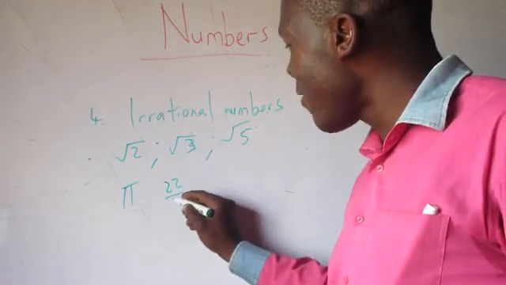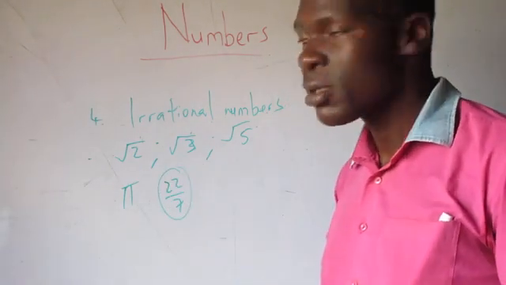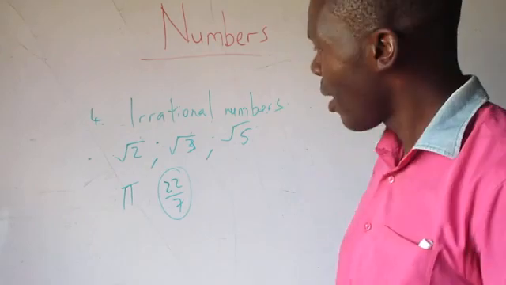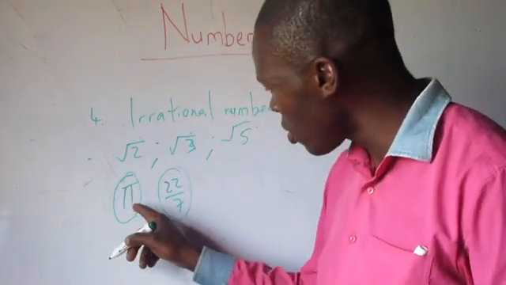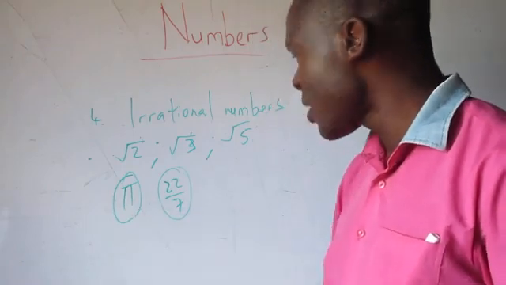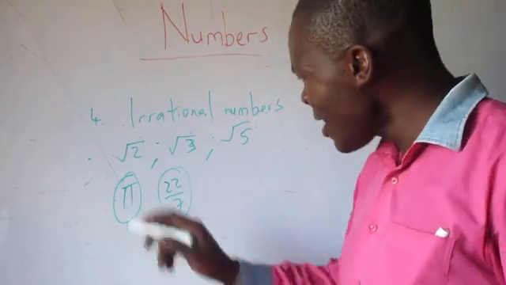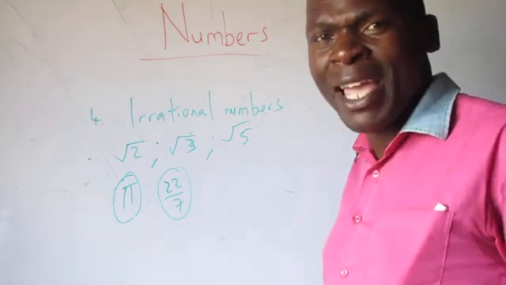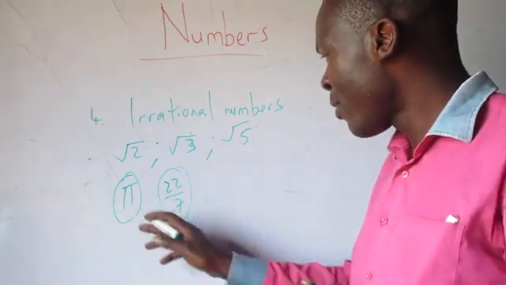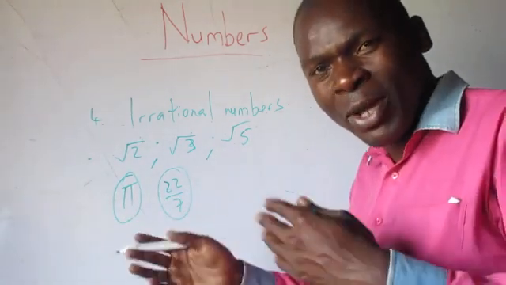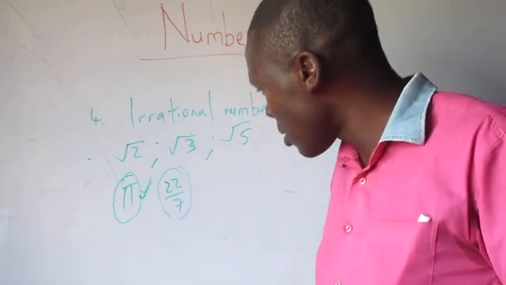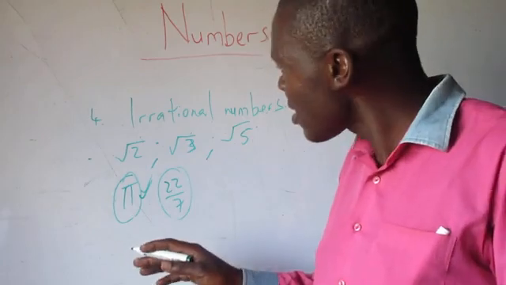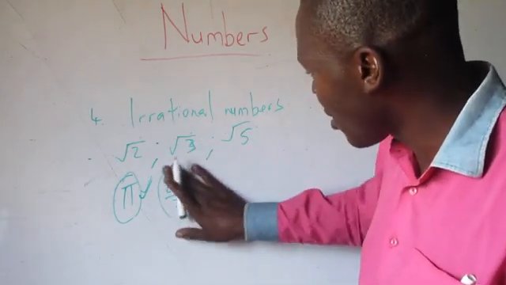22 over 7 on its own is a rational number. And pi relating to this sign, if we get the answer from this side, we will not be able to express it as a fraction. Therefore, this sign pi is an irrational number.